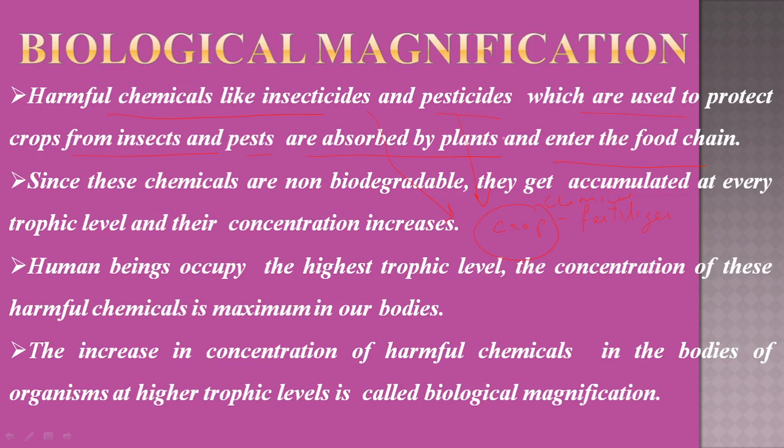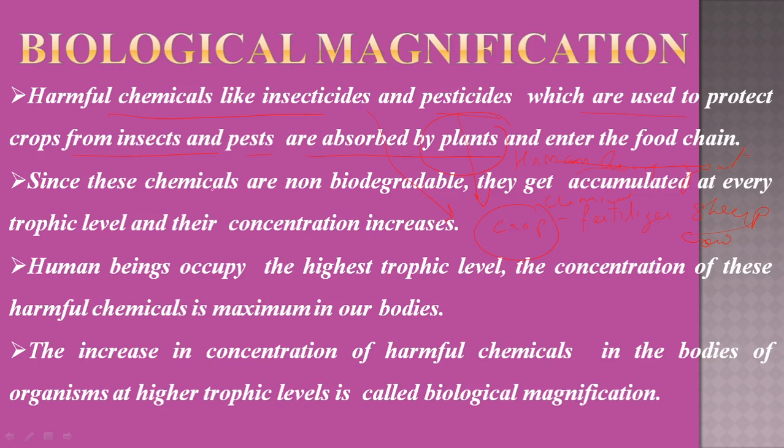And finally, when these plants are eaten by any other organism like a human being, a goat, a sheep or a cow, these insecticides and pesticides enter into the body of that organism.